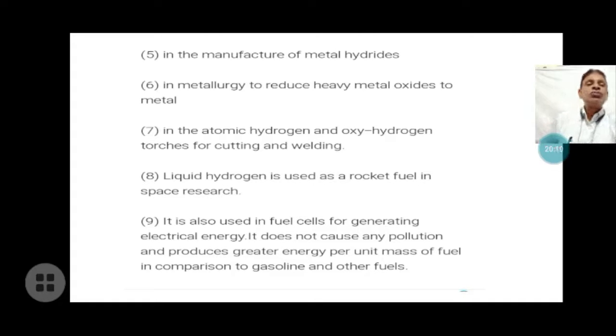It is used for the production of electricity and produces greater energy per mass of the fuel in comparison to gasoline and other fuels like petrol and diesel. So hydrogen has a very high calorific value.